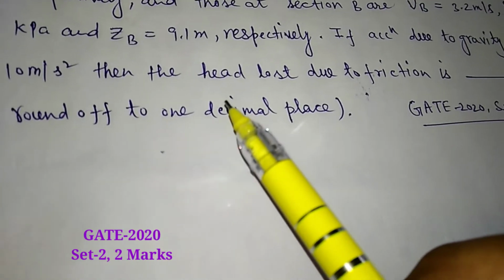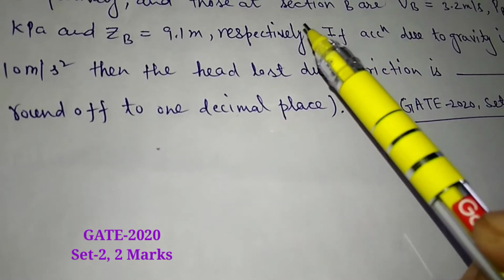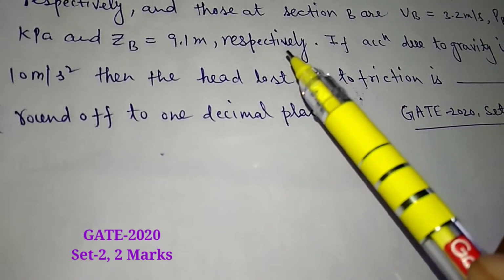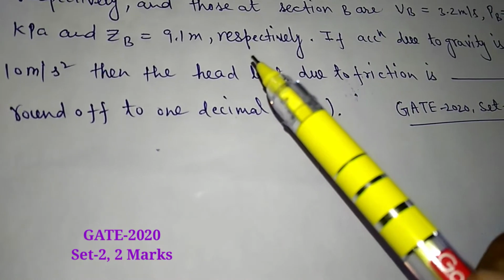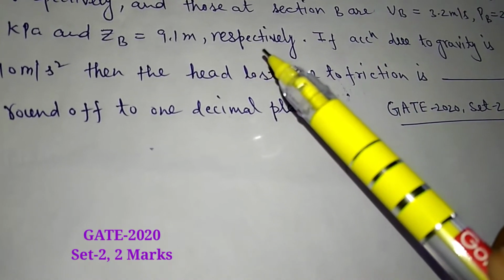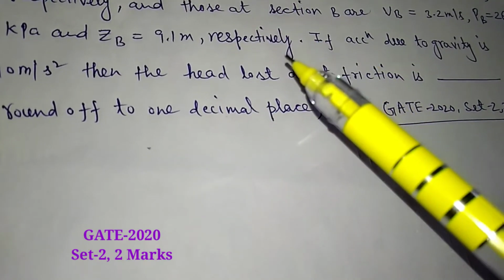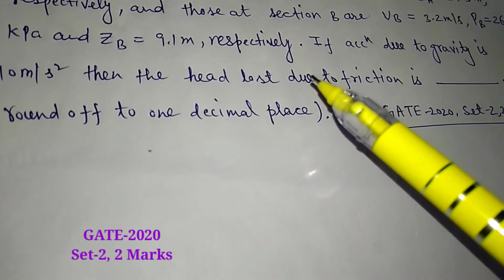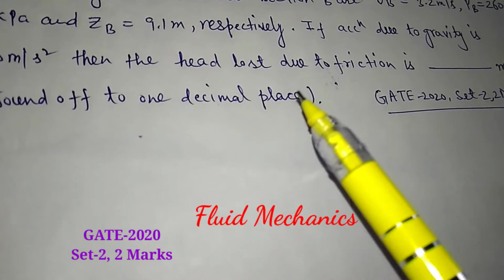So this is a question based on Bernoulli equation. Already we have solved a question based on Bernoulli equation. In the previous question and this question there is a slight difference, only the difference is of elevation.